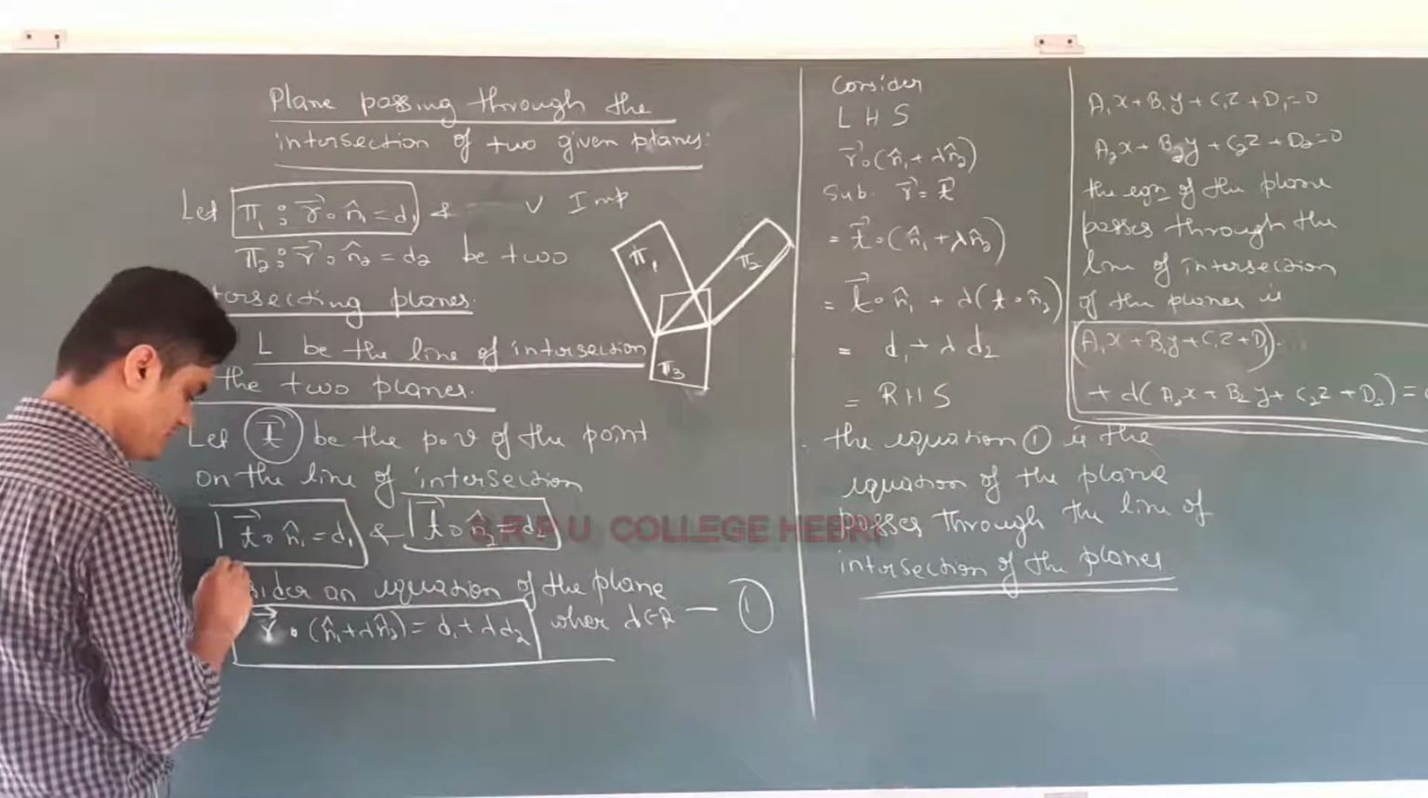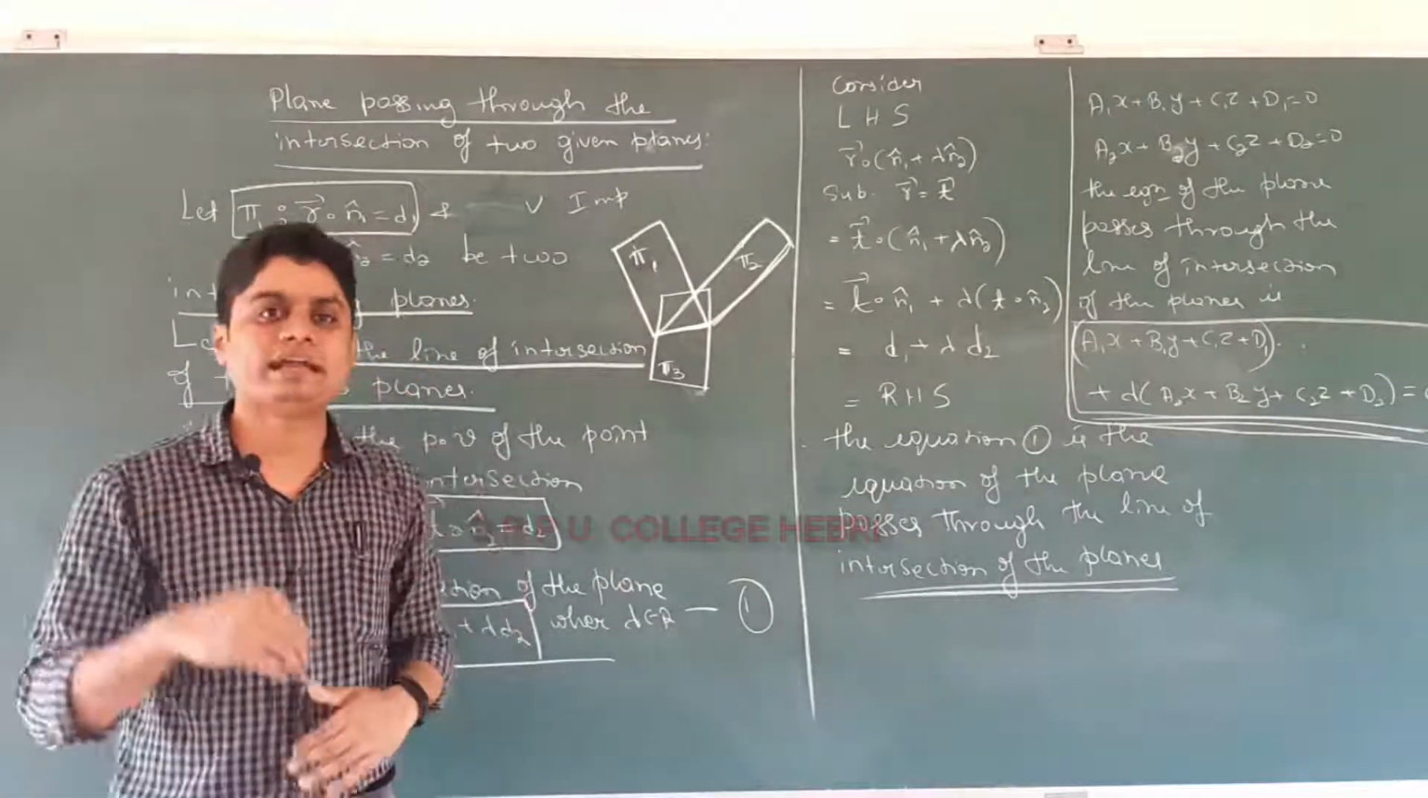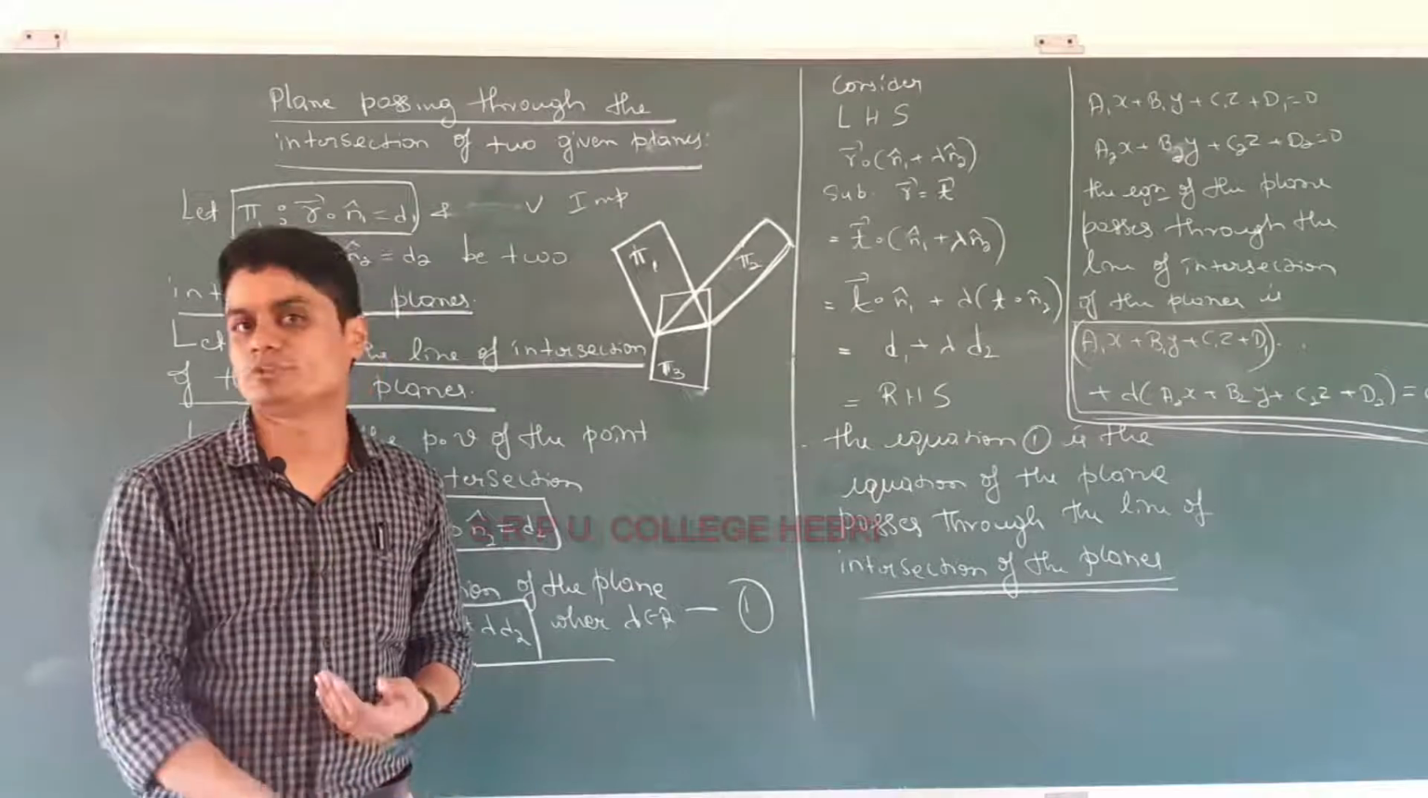Okay, did you understand how this came about? So since t is a point on the line of intersection of the planes and the line is common to both, the point is also common to both planes.